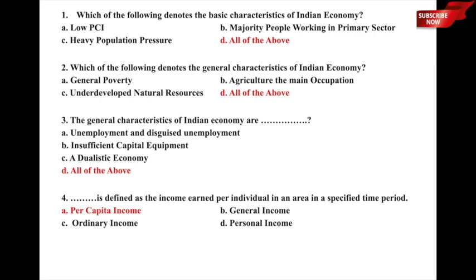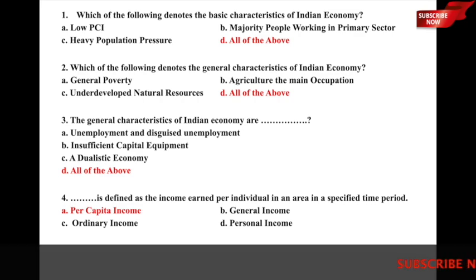Again a similar sort of question. Which of the following denotes the general characteristics of Indian economy? And the underlying options are A, general poverty, B, agriculture the main occupation, C, underdeveloped natural resources, and D, all of the above. So again the general characteristics of Indian economy are denoted by points A, B and C, that is general poverty, agriculture is the main occupation, and there is underdeveloped natural resources. So option D, all of the above, is the correct answer to this particular question.